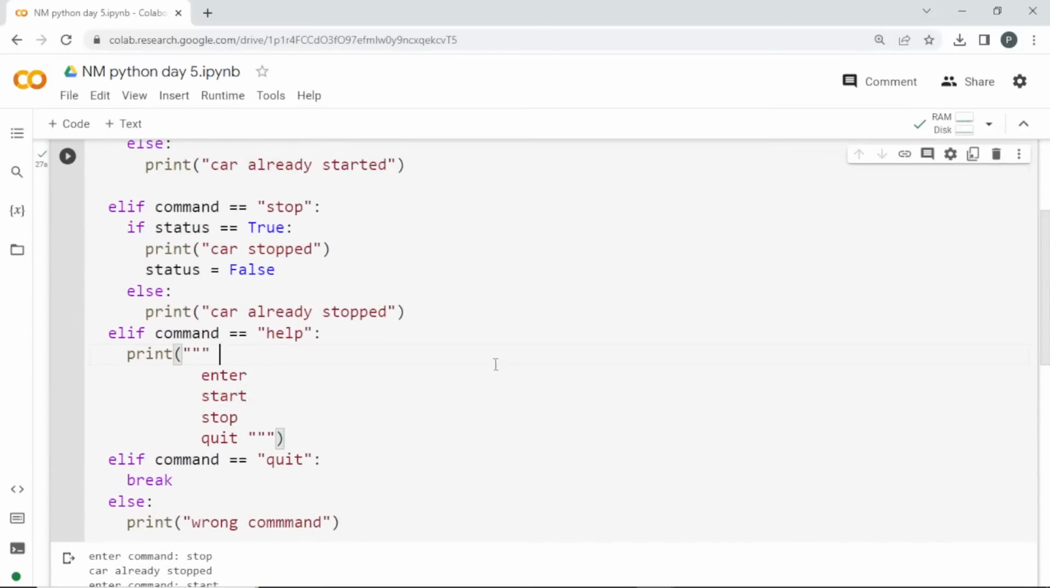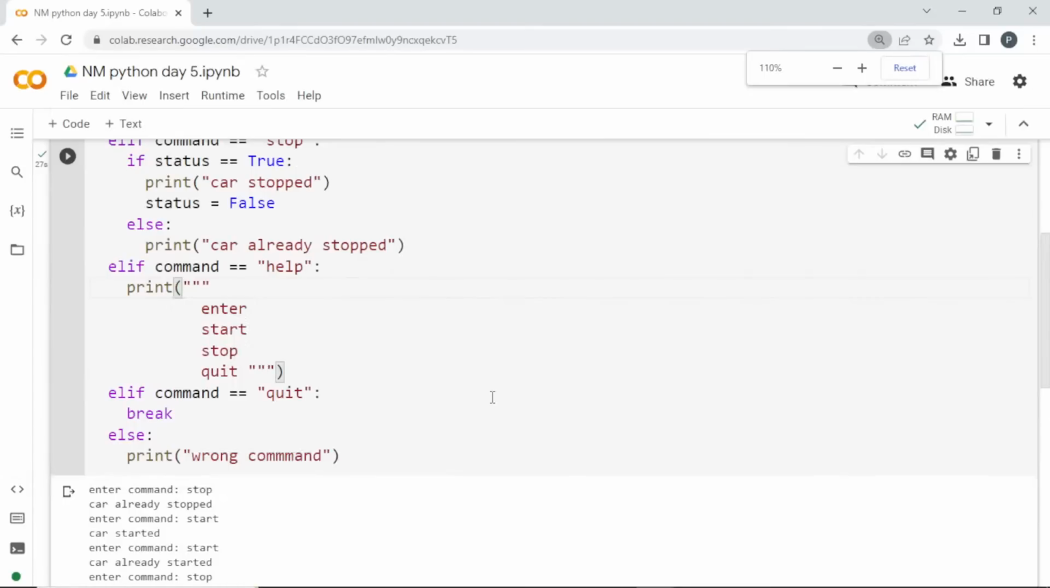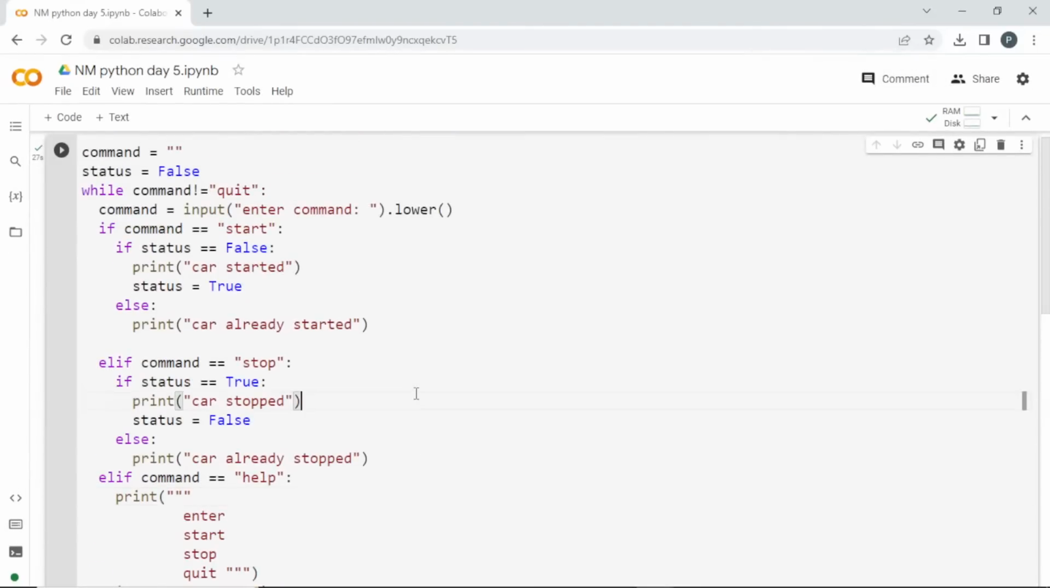Clear about this example? I hope it is clear. So you got the concept, right? Please try to make this code on your own also. This will be a good exercise for you to practice the while loop.